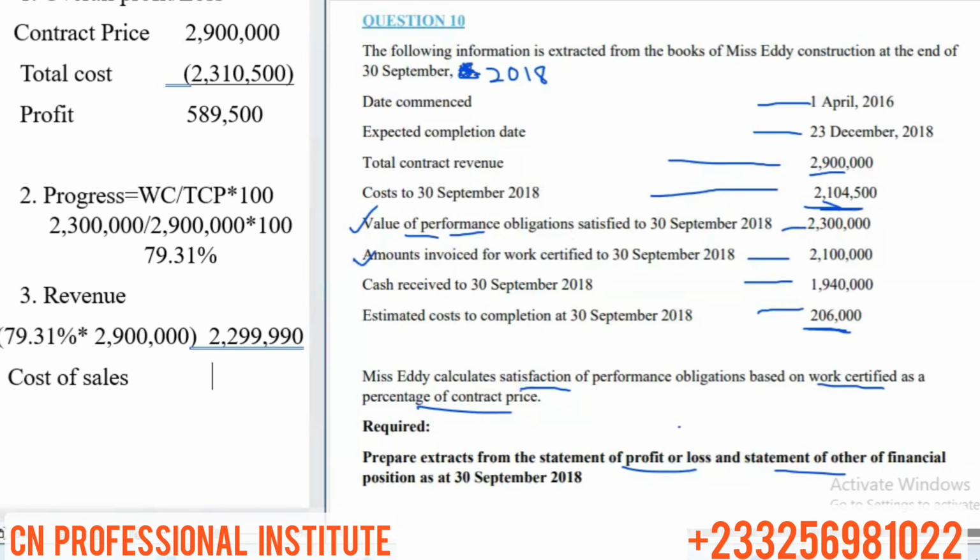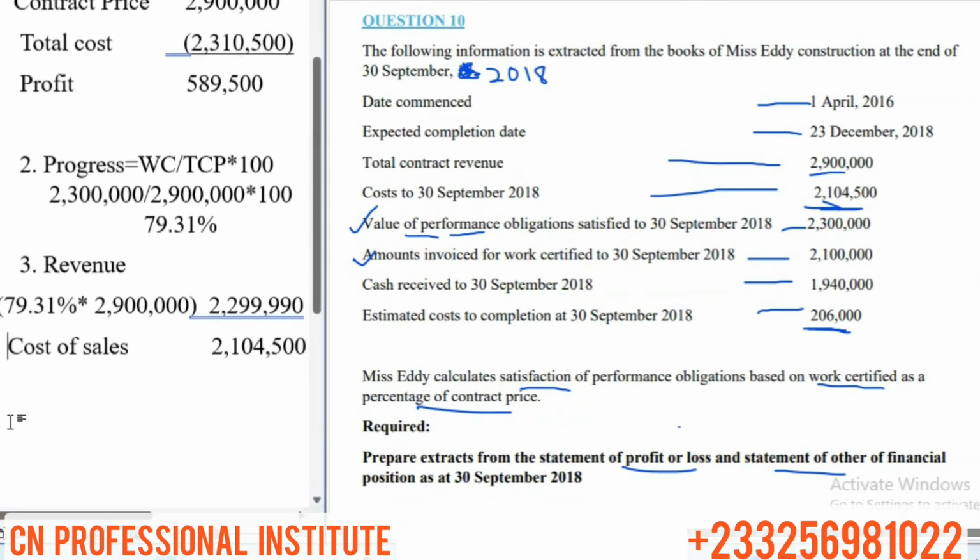So we have cost to date of about 2,104,500. So cost to date is what we use as the cost of sales.